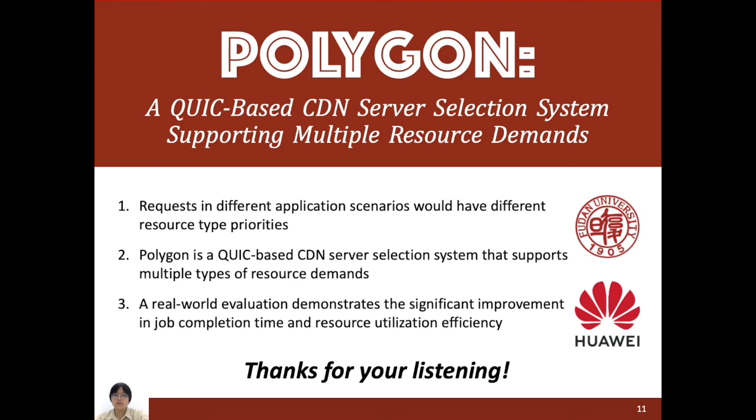So, to conclude, our work found that requests in different application scenarios would have different resource type priorities. And motivated by this finding, we proposed Polygon, a QUIC-based CDN server selecting system supporting multiple resource demands. And it shows a significant improvement in job completion time and resource utilization efficiency compared with existing solutions.